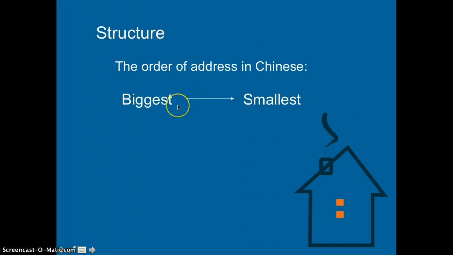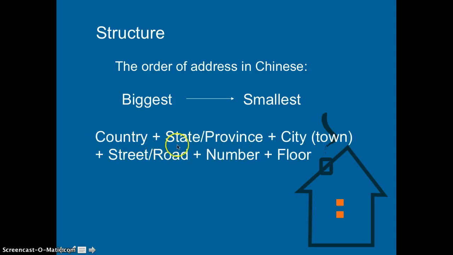And then state, and then city, and then when we do street, you should do the street name first, because a street is very long and has a lot of houses there. And then we do the number of the house, and then the floor. Okay, just remember this rule. This is very important. So country, state, city, street or road, number, and floor.